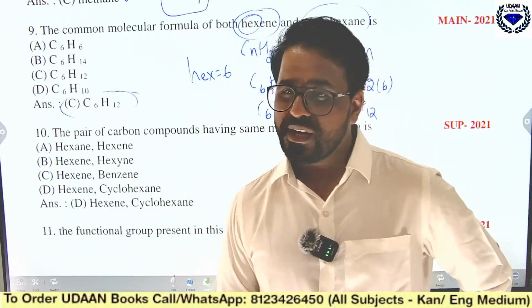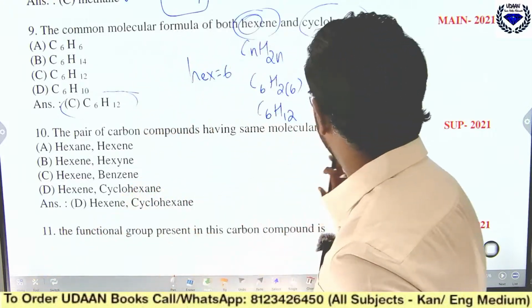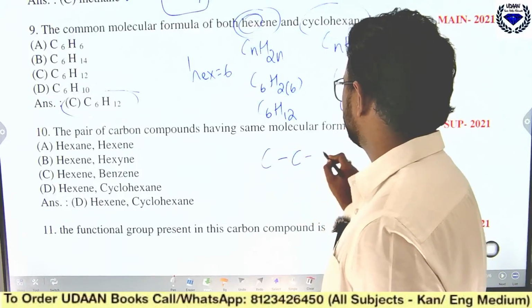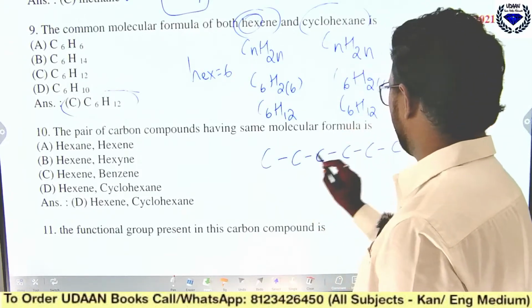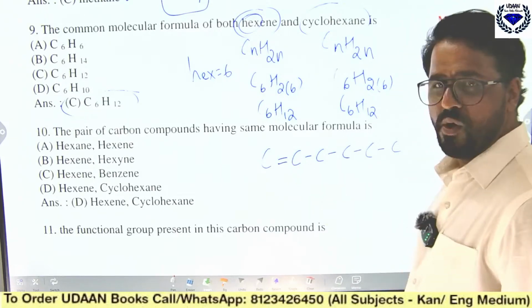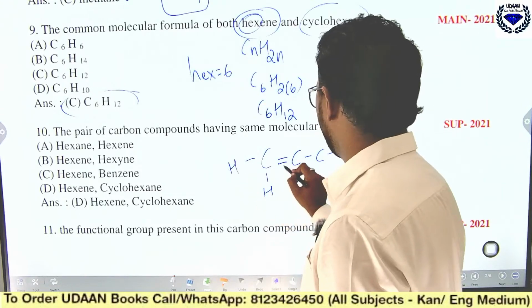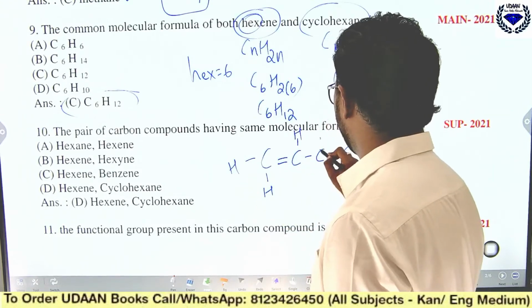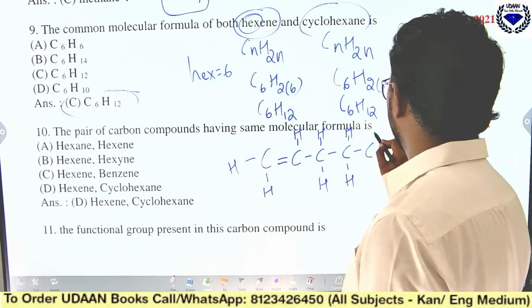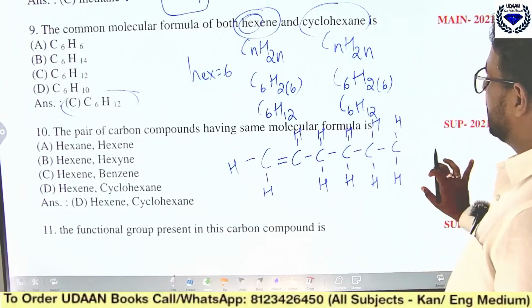If you know how to draw the structure, see, hexene you should draw with 6 carbons like this. 1 2 3 4 5 6, and anywhere you can put a double bond. That is the hexene. Then this is the structure of the cyclohexane.